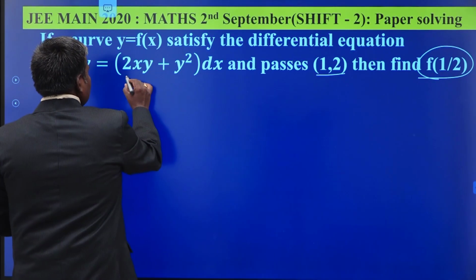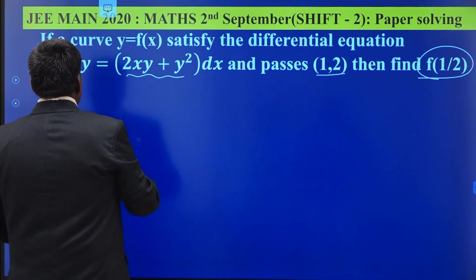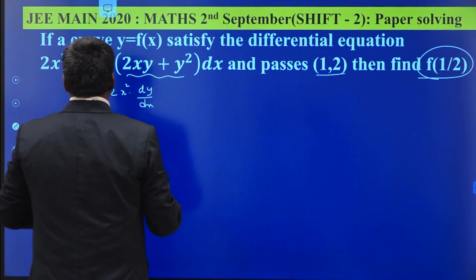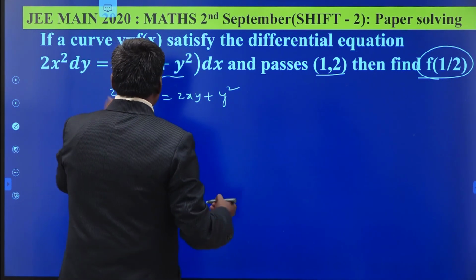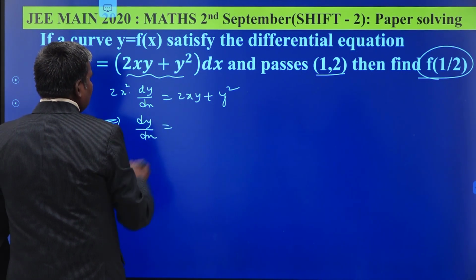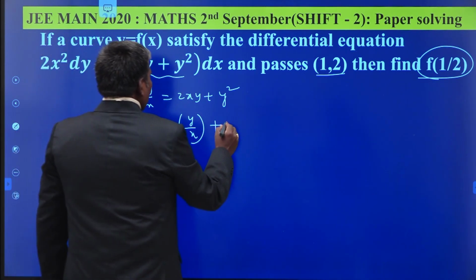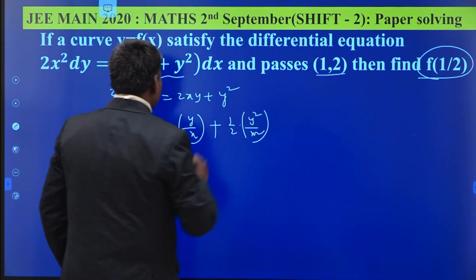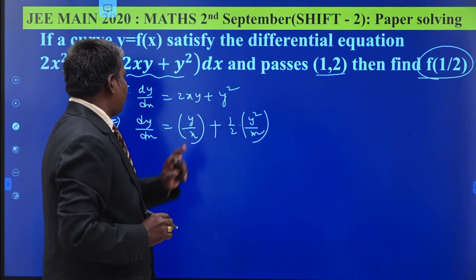How to solve this one? This is in terms of both x and y mixed here. So better to take the dx to the left side. 2x square dy by dx is equal to 2xy plus y square. Now dividing by 2x square, what we get? dy by dx is equal to y by x plus 1 by 2 times y square by x square. Am I correct or not? 2 gets cancelled, x gets cancelled, y by x here, 1 by 2 times y square by x square.